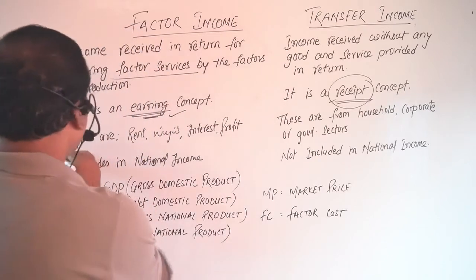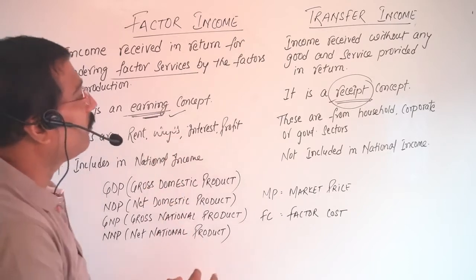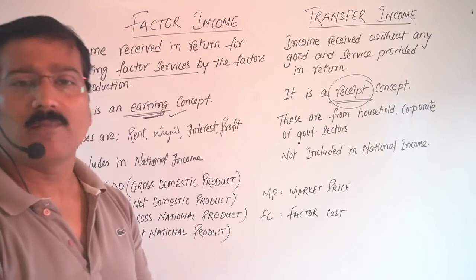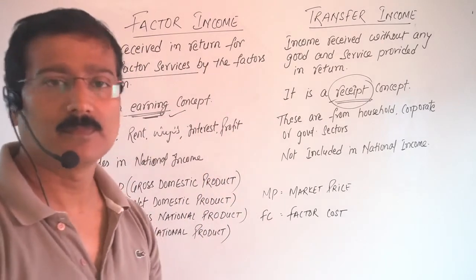Third, types: rent, wages, interest, profit are the factor income. Here, these are from household, corporate, government sector, from wherever you are getting it free. That is called transfer income.